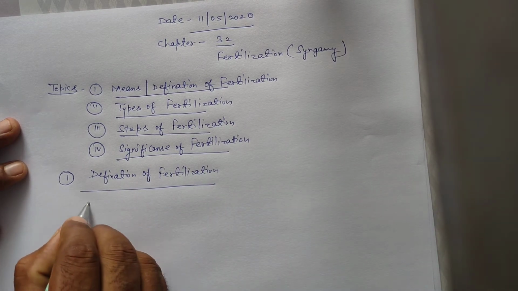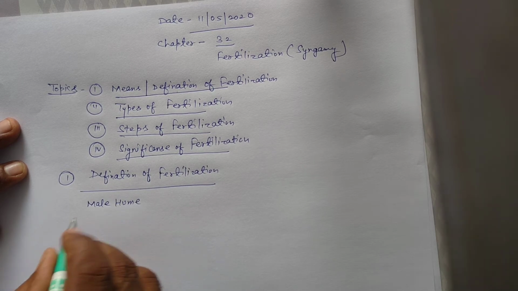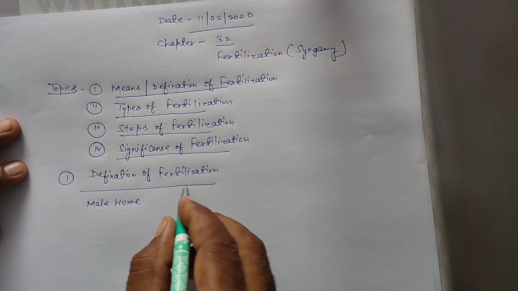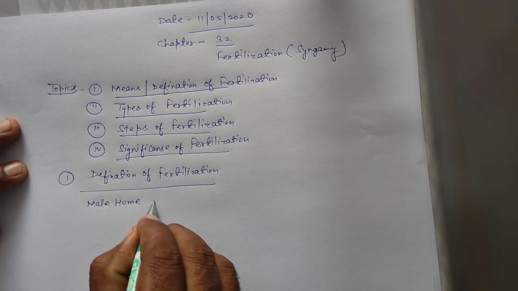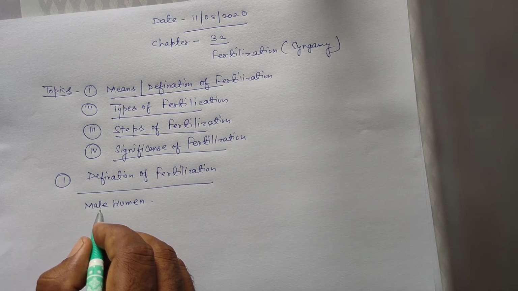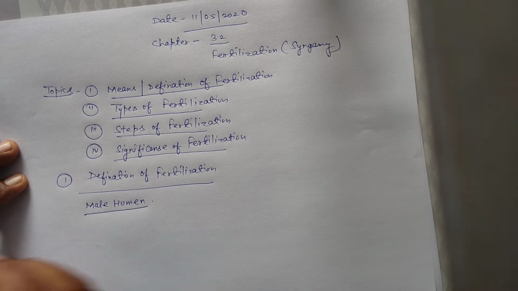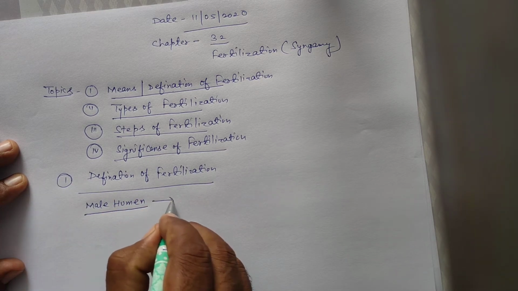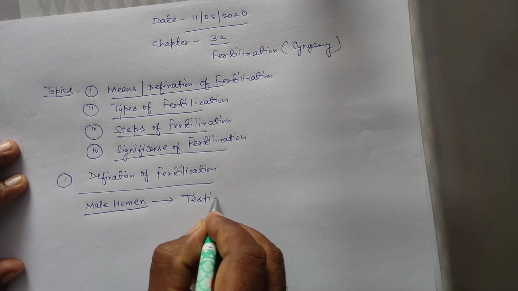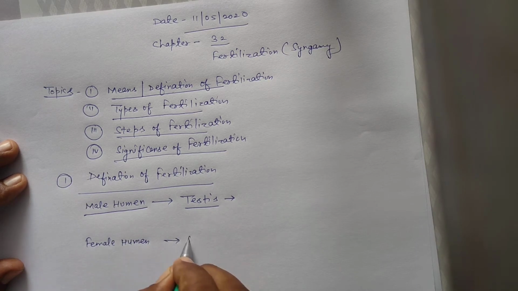Students, remember, in the previous video or chapter, all of you studied gametogenesis, and the types of gametogenesis are spermatogenesis and oogenesis. Spermatogenesis is completed in male humans. Second, oogenesis is completed in the ovary part of the female human.